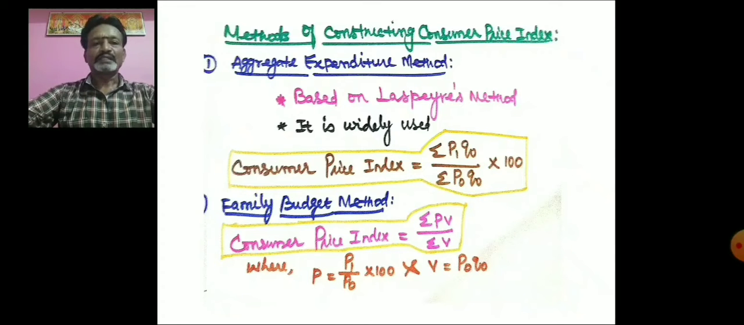Then the second method, the family budget method. Here the formula is sigma PV by sigma V. Here P is nothing but the price relative and V equals the weight. If suppose the weight is not given, then how do we calculate the V value? We can multiply the base year price with the base year quantity.